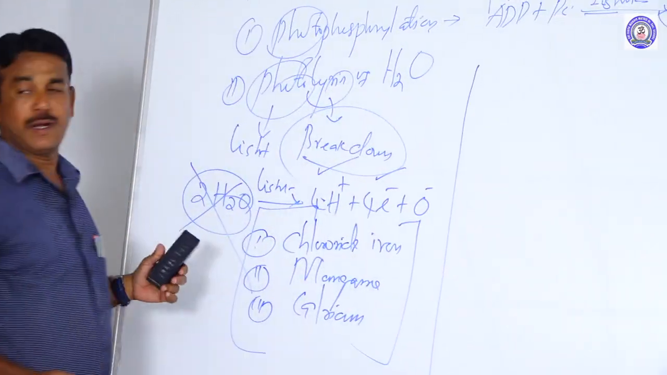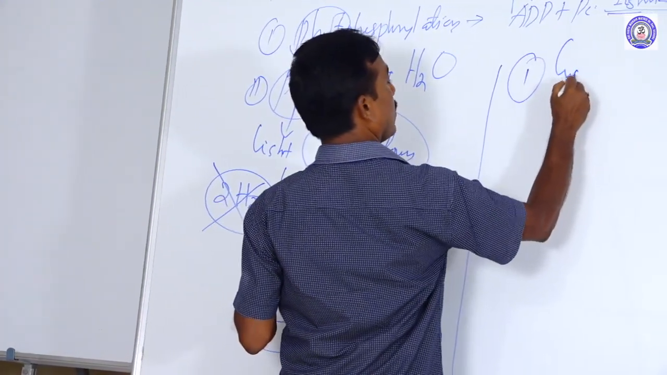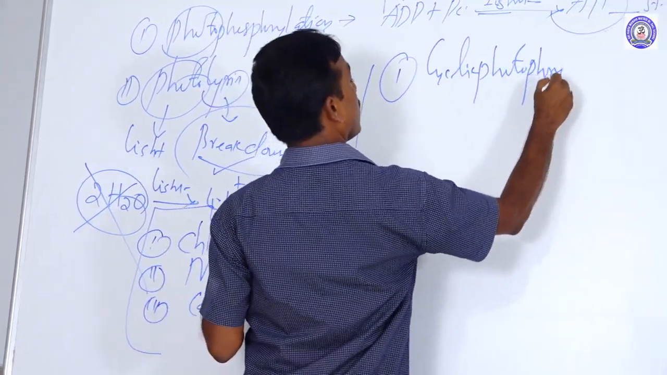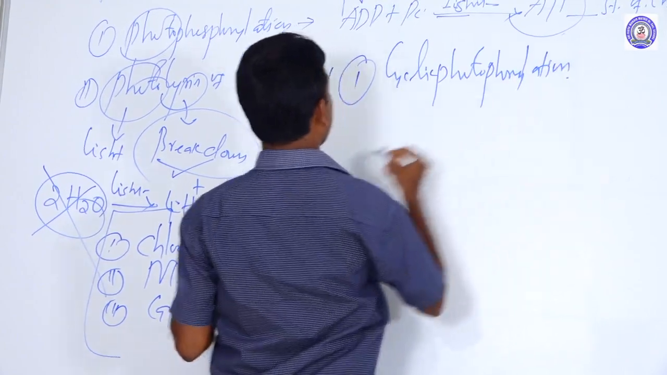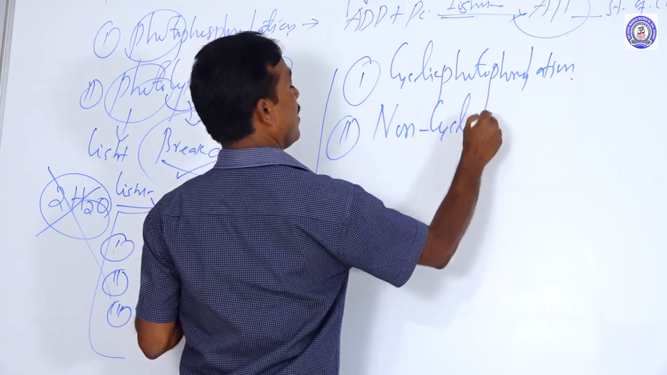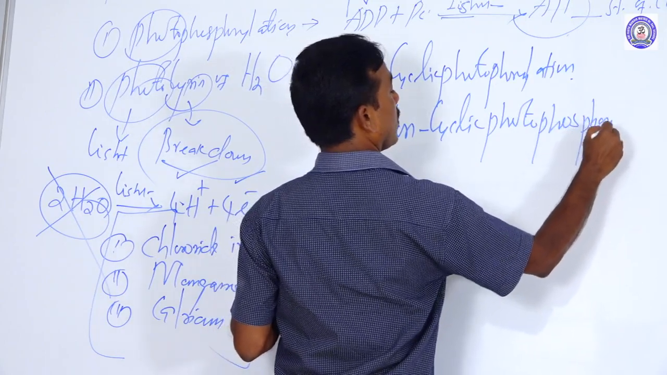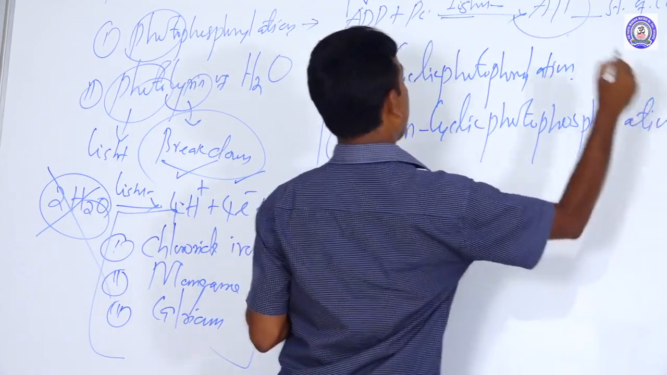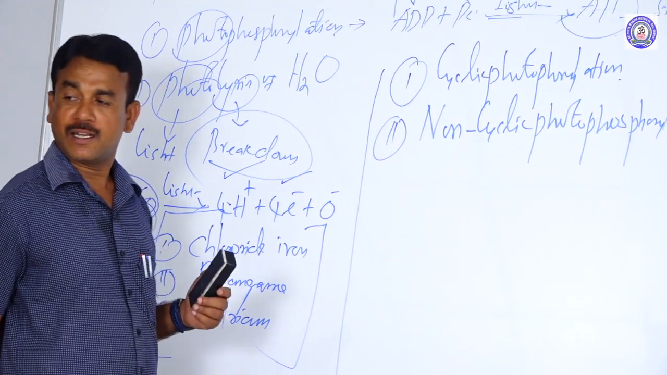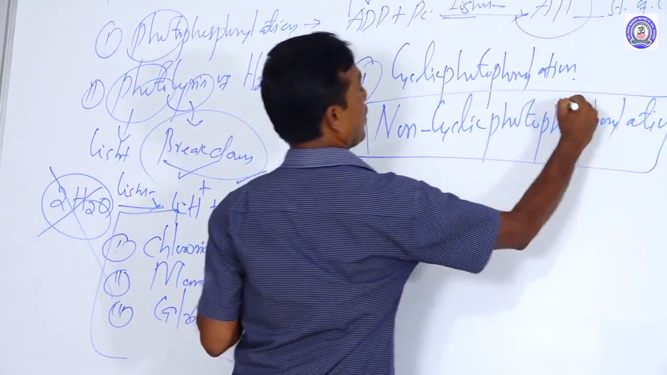For the process of photophosphorylation, two different kinds of reaction happen, namely cyclic photophosphorylation, then non-cyclic photophosphorylation. There are two different types of phosphorylation, namely cyclic photophosphorylation and non-cyclic photophosphorylation. First I want to discuss non-cyclic photophosphorylation.